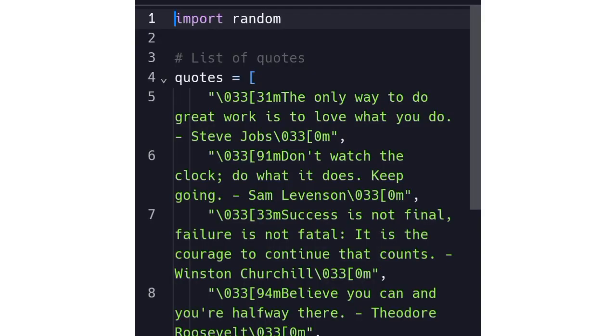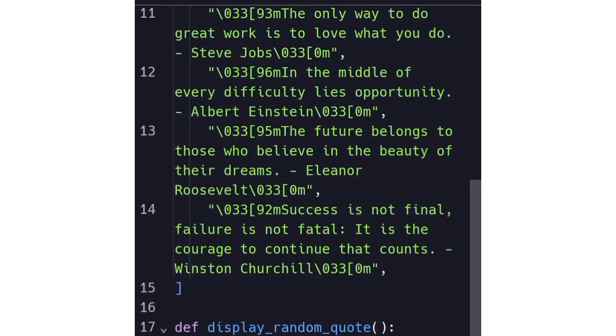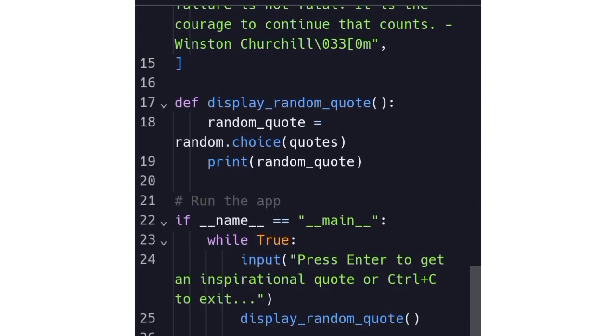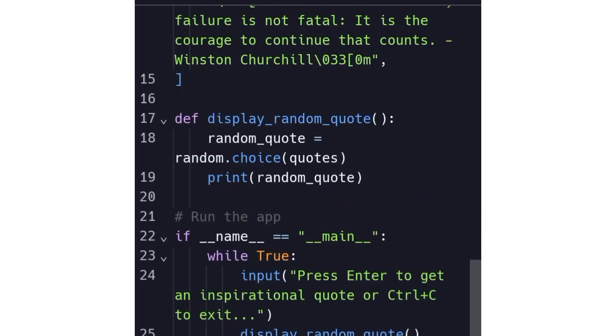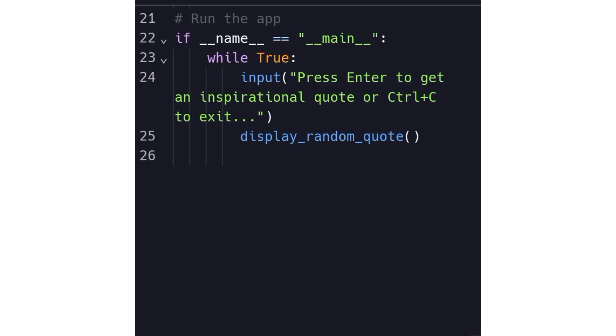So this is the code that will give us the output or the results we are looking for. Let's first run the code in order to get these inspirational words, and then afterwards we will learn how to develop the application on our own. So this is how the code looks. You can scroll through to see how the code looks, and then let's run it to see the results.